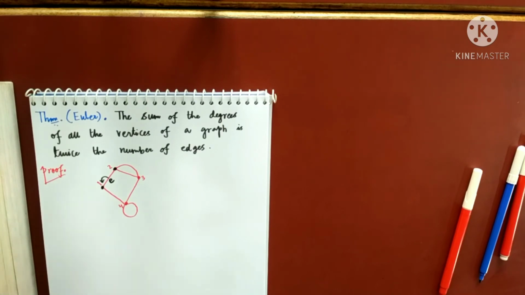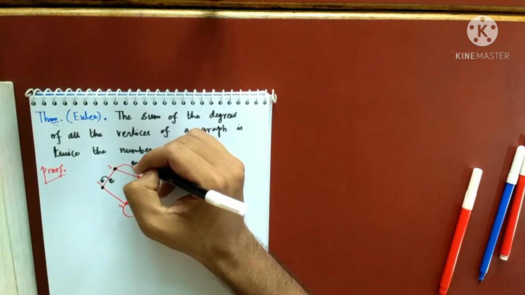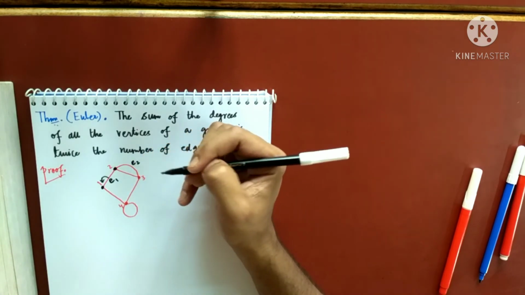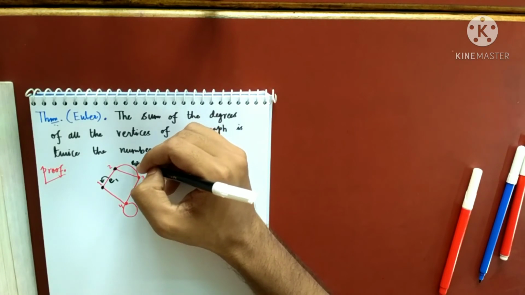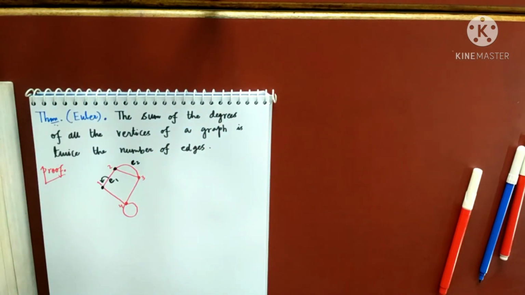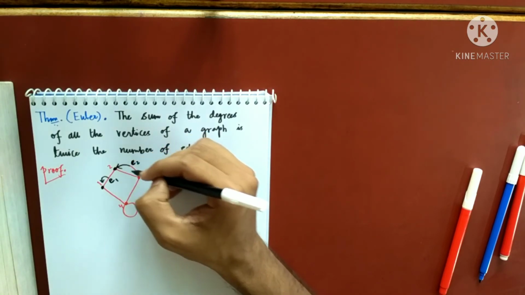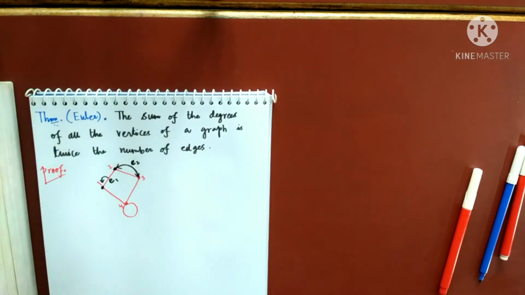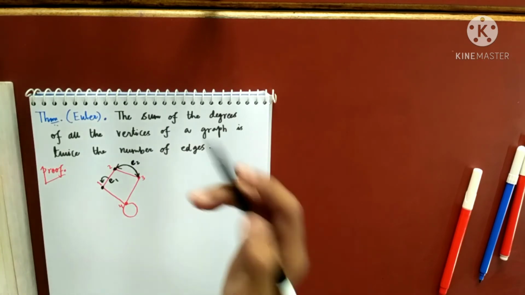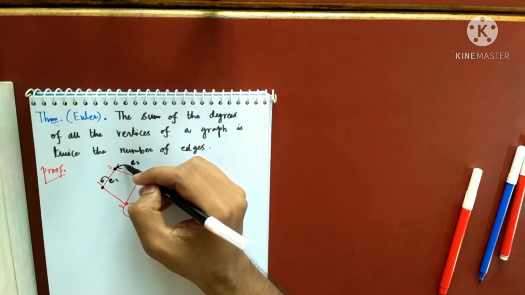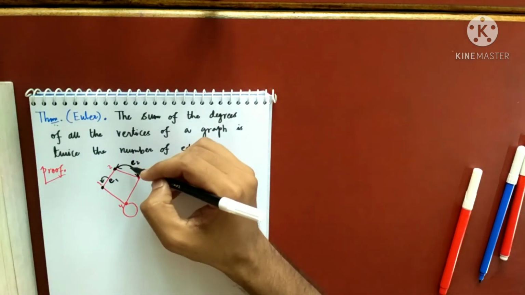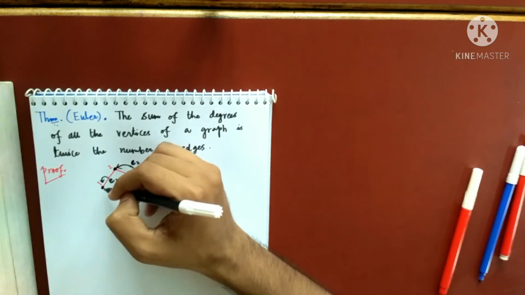Yes, sir. So you choose another edge. Suppose this was E1, suppose this is E2. If I am choosing any edge E2, this is contributing 1 to the degree of V2 and 1 to the degree of V3. Every edge contributes twice to the sum of all the degrees. Due to this edge, the degree of 2 will be plus 1, and due to this edge, the degree will be plus 1. We are doing the same thing here as well.